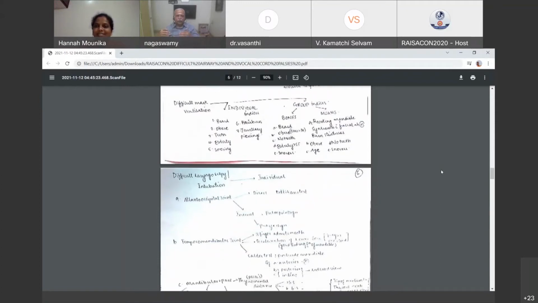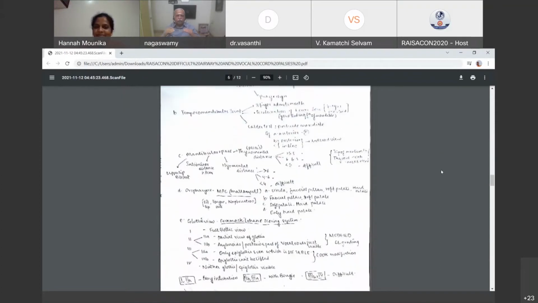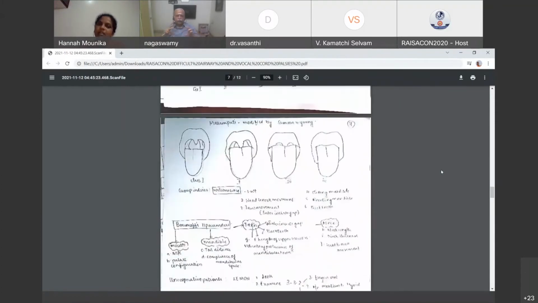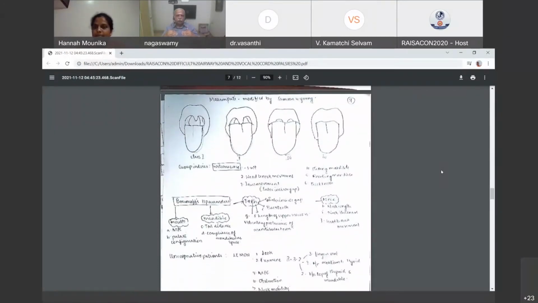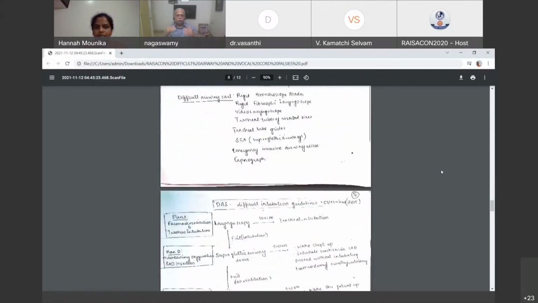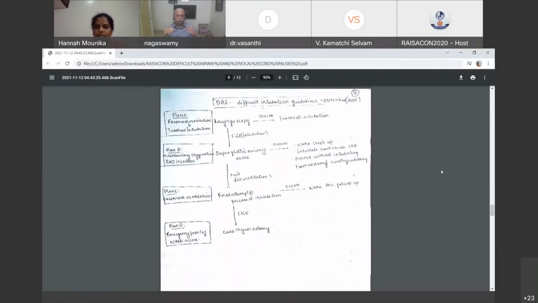So you stop the answer saying that these are all the points you have to see in evaluation, and then start the management. When it comes to management, the first thing you have to write is the difficult airway algorithm. What is your plan? Plan A, plan B, plan C, plan D. That is what you have to write first, and then go on to describe each and everything.